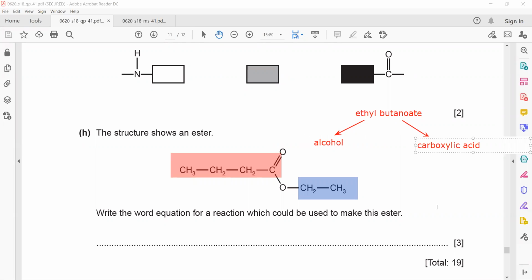So alcohol plus carboxylic acid gives ester plus water, but we need the names of these. Because we want ethyl, the alcohol will be ethanol, plus butanoic acid.